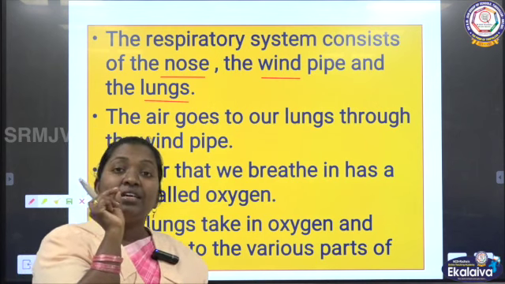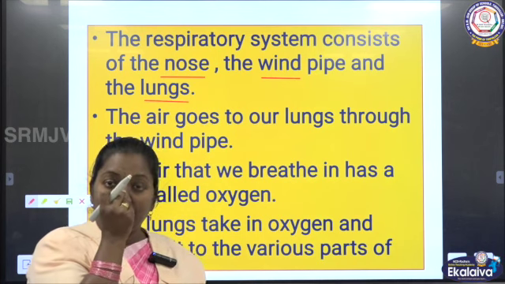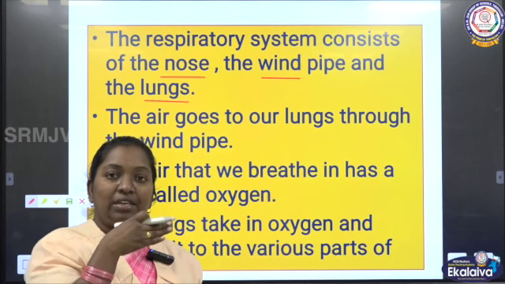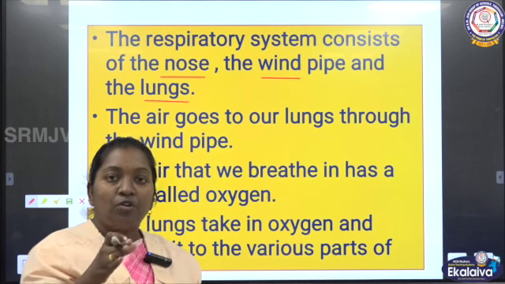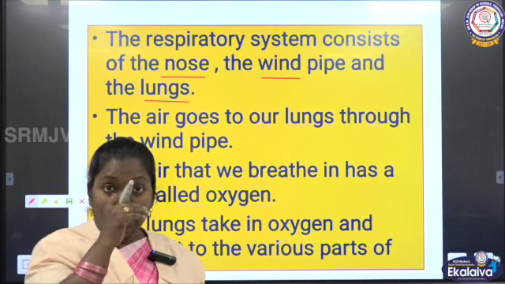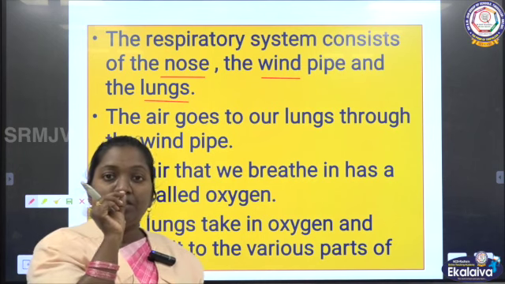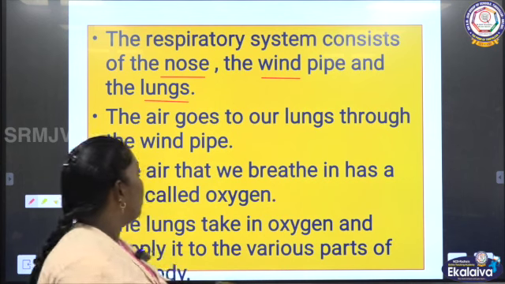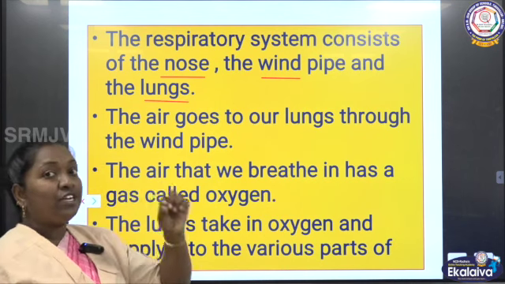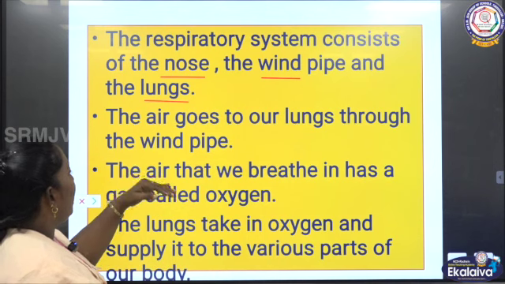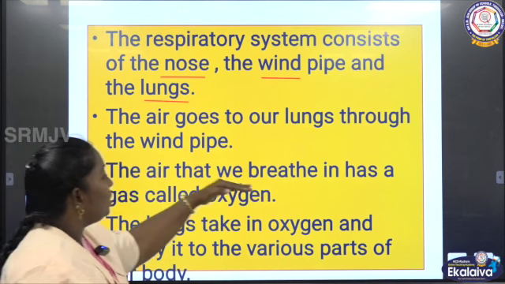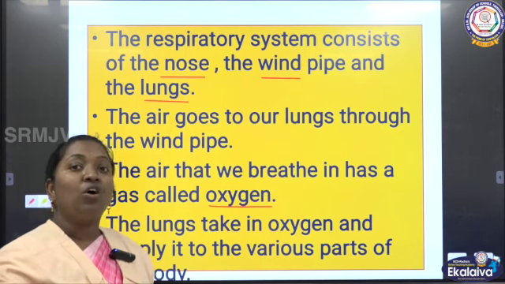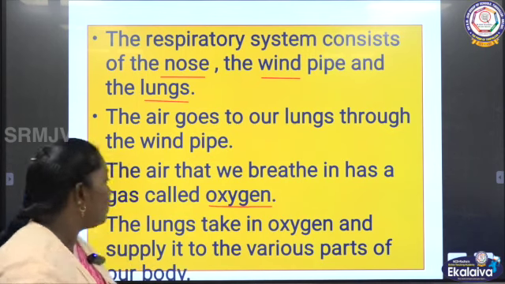There are tiny hairs present in the nose. What work are they doing? When dust goes in, they make it come out the same way. The tiny hairs inside the nose make the dust come out. After that, the fresh air goes into the windpipe. The air we breathe in has oxygen. So we are breathing in oxygen.